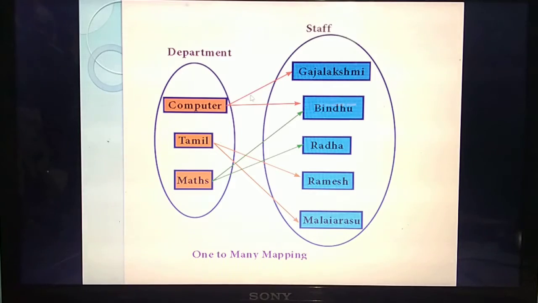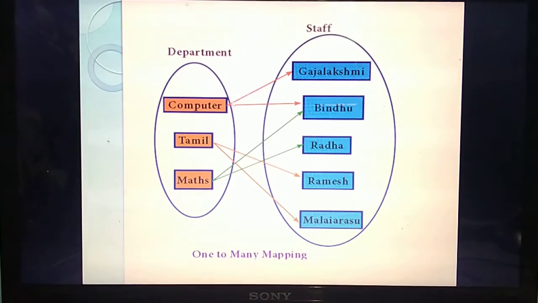How many departments have they given? Three: Computer, Tamil and Maths. Will the department get changed? No. So what is one-to-many here? The computer department has two staffs. That means from one entity, only one entity, computer, how many staffs are there? Two staffs are there.